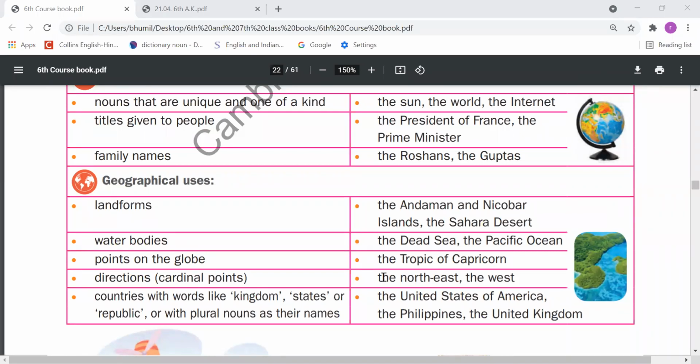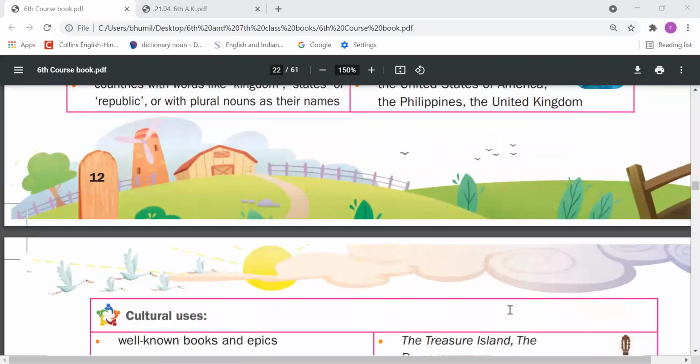In this way, also directions names. We should also use the with countries with words like kingdom, states, or republic, or with plural nouns as their names. If in the country name there are the words kingdom, states, or republic, we should use the with them. And if the name is plural, then also we should use the: the United States of America, the Philippines, the United Kingdom. Right. Next page.